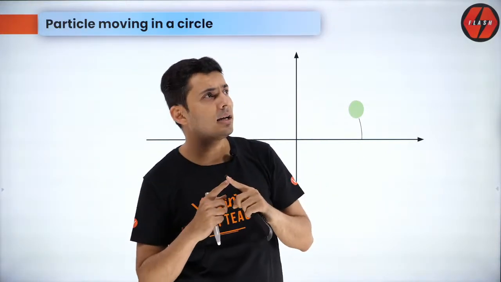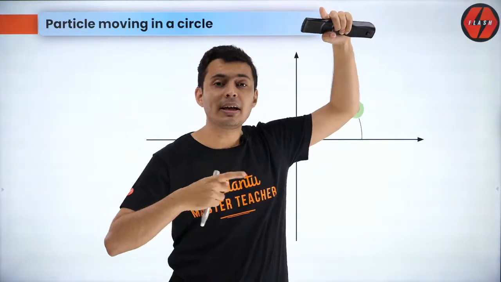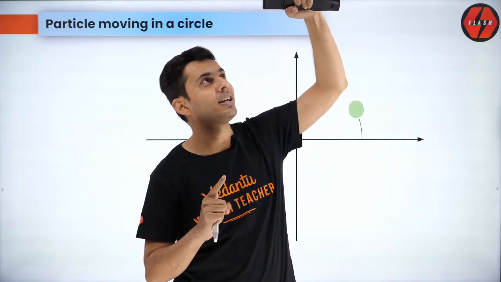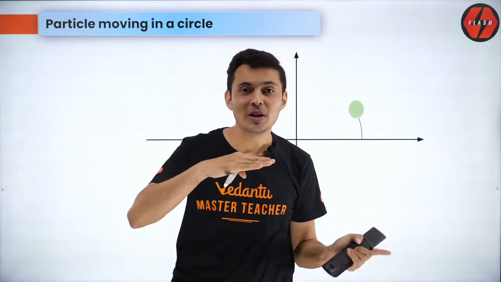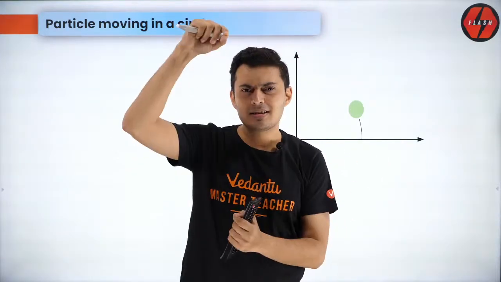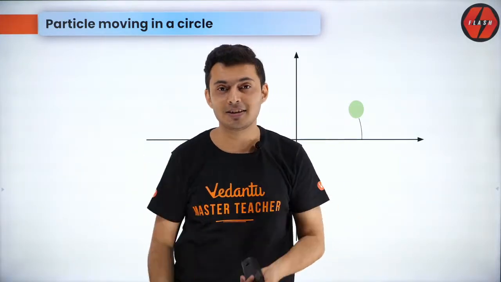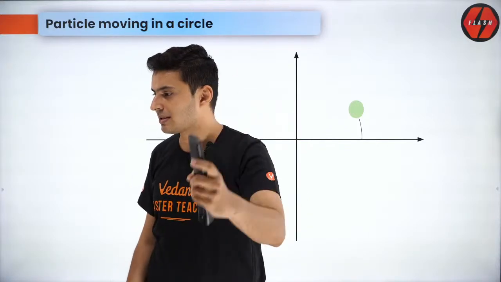You tell, oh, the particle is 5 meters away at an angle of 30 degrees. Then the particle is still at 5 units, but now it is at 40 degrees. Now the particle is at 5 meters, but now at 45 degrees. So it keeps changing the angle. Distance remains the same in circular motion, assuming it is not changing the circles itself. I hope this is making sense.